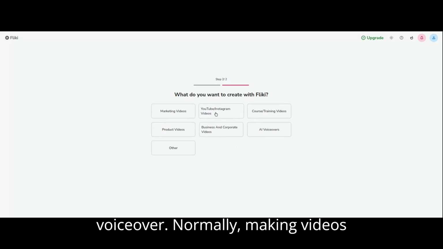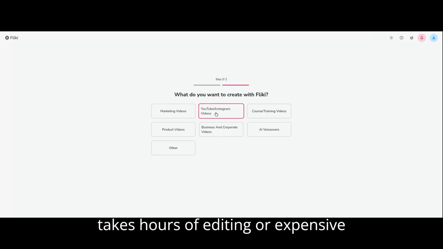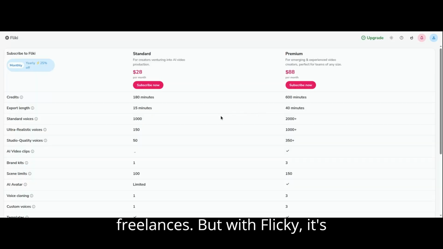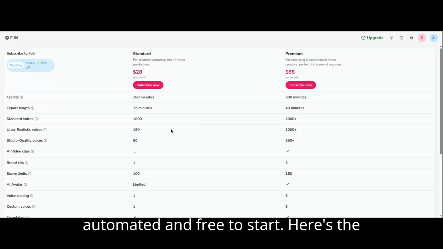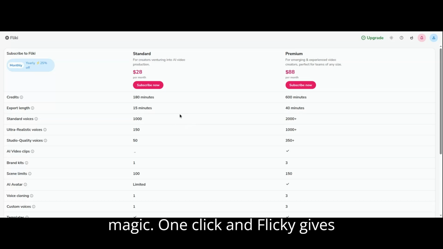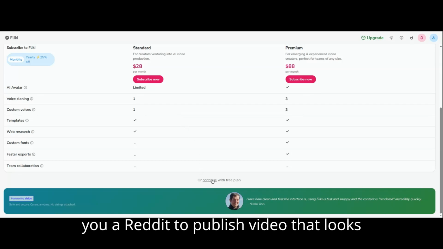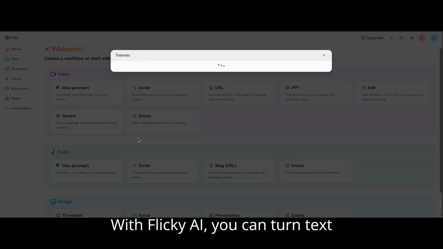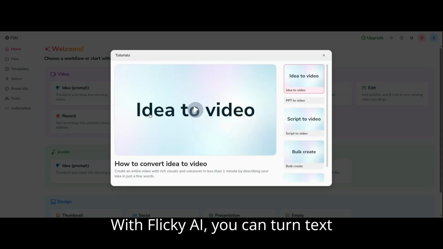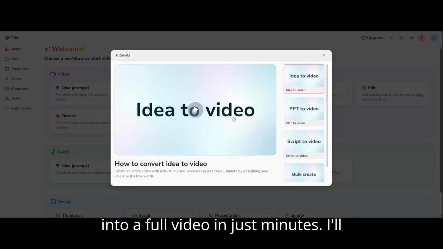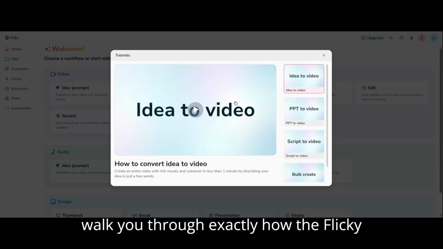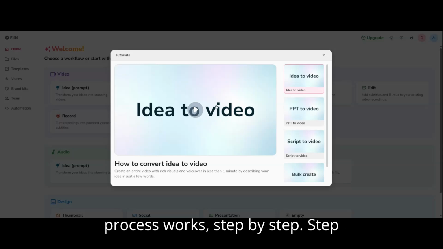Normally, making videos takes hours of editing or expensive freelancers. But with Flicky, it's automated and free to start. Here's the magic. One click, and Flicky gives you a ready-to-publish video that looks and sounds professional. With Flicky AI, you can turn text into a full video in just minutes. I'll walk you through exactly how the Flicky process works, step by step.